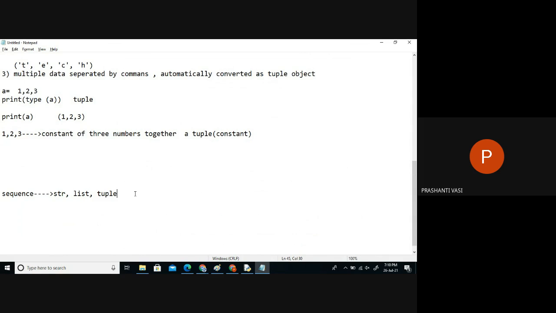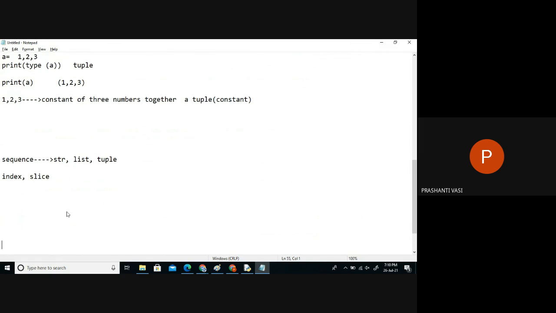Sequences are the ones which are taken with indexes, for slice operations. The set and the dictionary, which is the next one, are both non-sequence types, meaning no indexes as such. We can't access the elements by 0th index or 1 index.